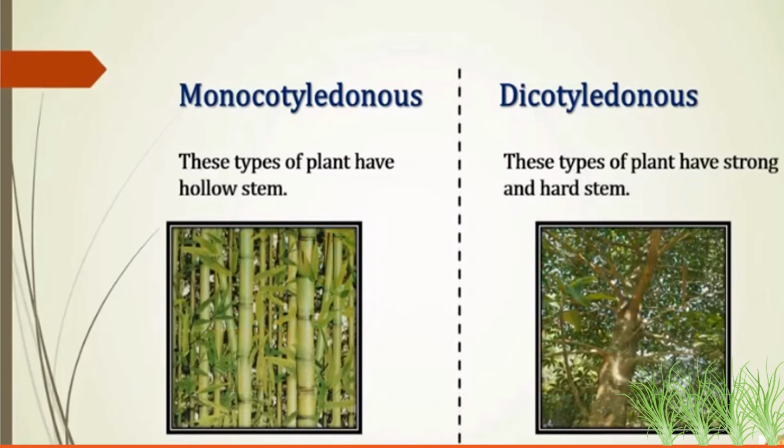Monocotyledon plants have a hollow stem. For example, bamboo. If we cut bamboo, there is nothing inside, it is hollow, right? So monocotyledon plants have a hollow stem. Dicotyledon plants have strong and hard stems. Now, if I take an example of an apple tree or a coconut tree, the stem is very hard, and if you even cut the stem, there is no hollow structure inside it. Okay, so it is a very hard and strong stem.